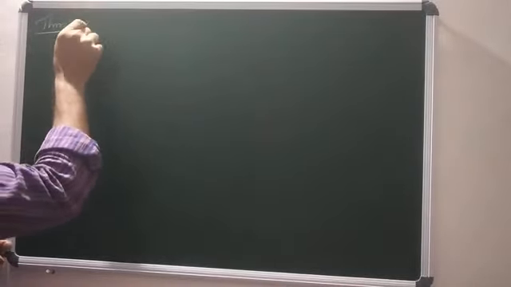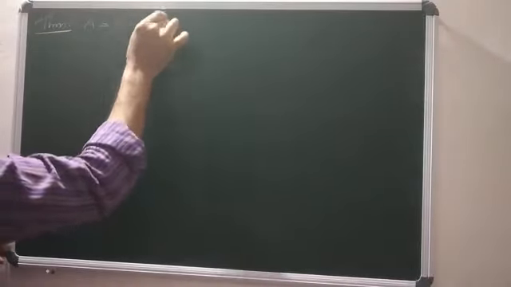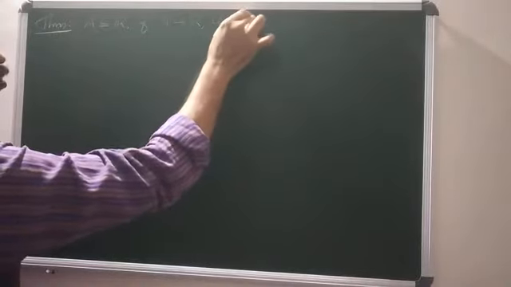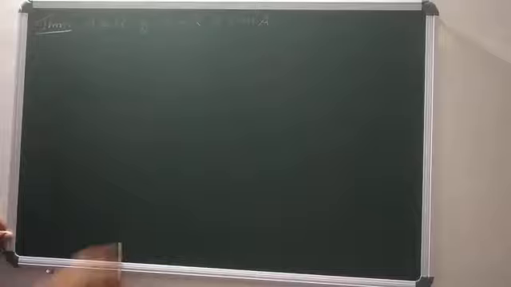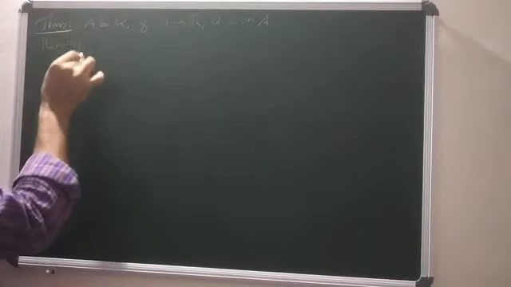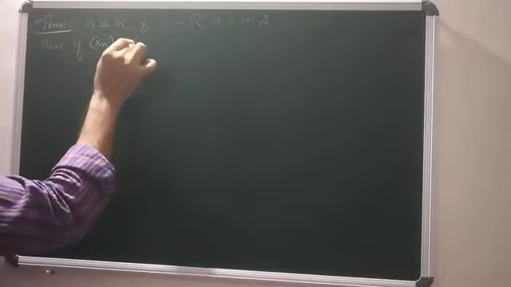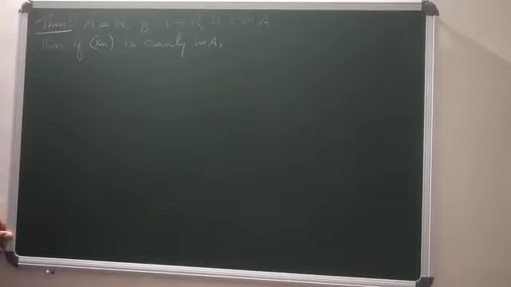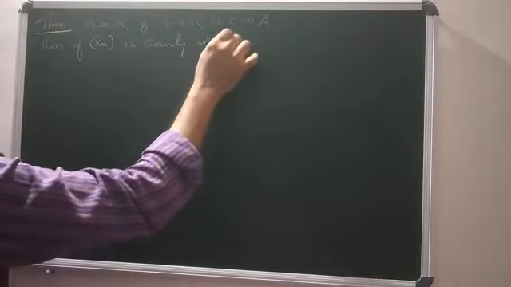Dear students, in this class, now we are going to study a theorem. The theorem states that suppose A is a subset of R, and f is defined from A to R, which is uniformly continuous on A. Then if the sequence xn is Cauchy in A, then the sequence f of xn is also Cauchy.